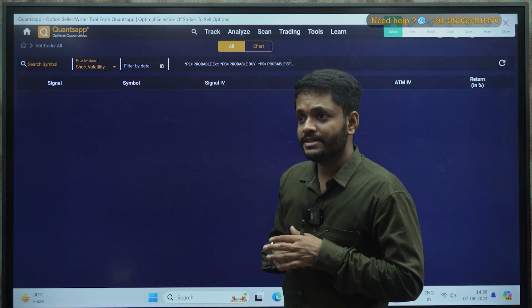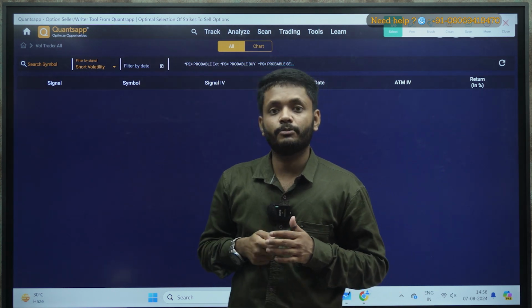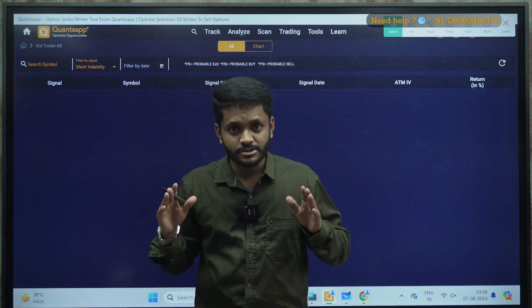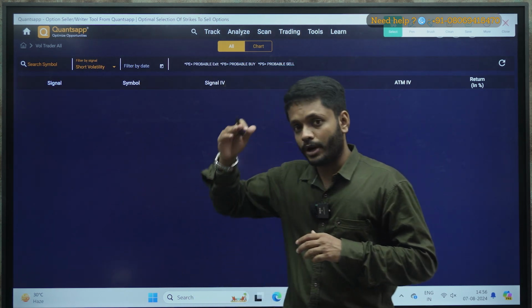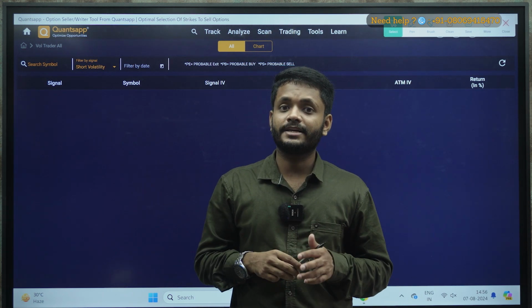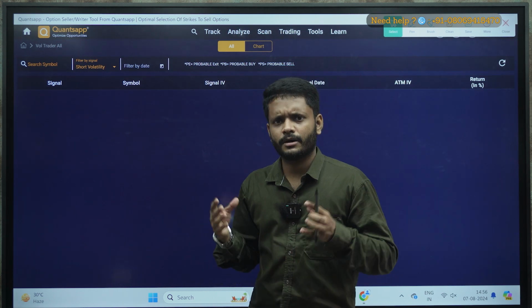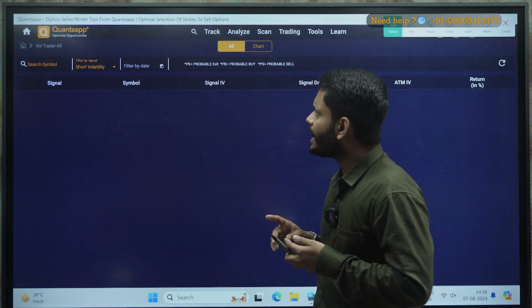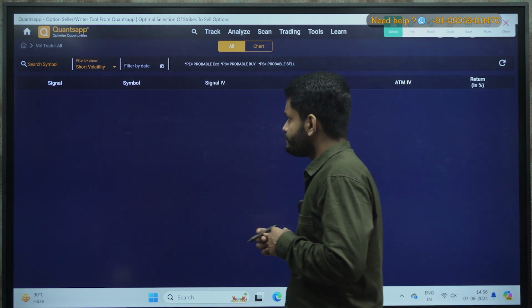Okay, now short volatility means what? Short volatility means the volatility has shot up. There is a possibility that volatility might come down because volatility never sustains on the higher end. So volatility is bound to drop from higher end, correct? So if volatility drops down, ultimately the premium will go down. So in that case, what you can execute? You can go and execute, say, a short straddle or a butterfly, or you can say short iron condor, anything. Okay, so this is how you can use Vol Trader as well.